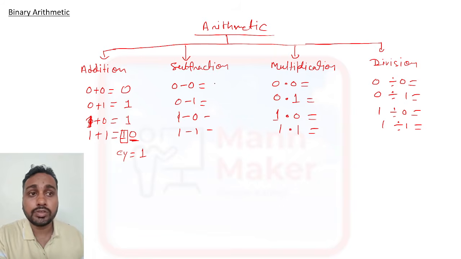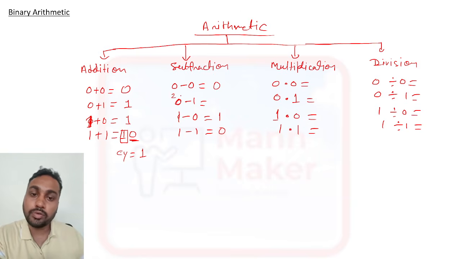Same for 0 minus 0 is 0, and if we talk about 1 minus 0, it will be 1, and 1 minus 1 is 0. Okay, for 0 minus 1, generally if we are doing subtraction and anything like this is there, we will take one borrow. One borrow means like here we will take one borrow. Here it is a binary representation, so borrow is what? Borrow is 2. If you take borrow, that will be considered as a 2. And 2 minus 1 is 1. And we have taken borrow, that will be considered as a 1.